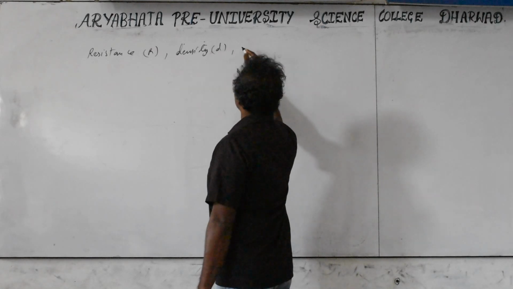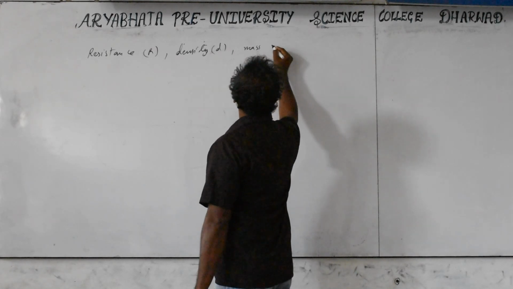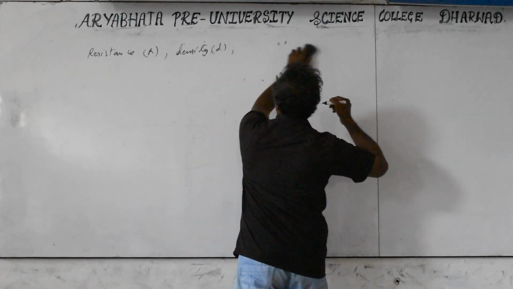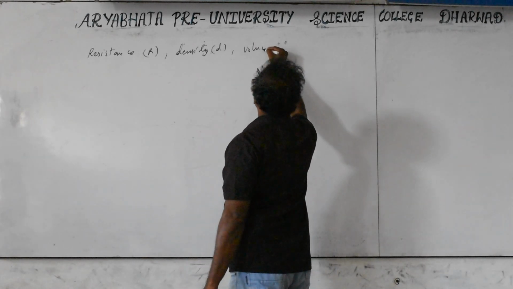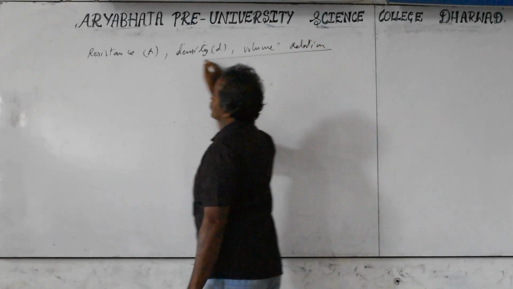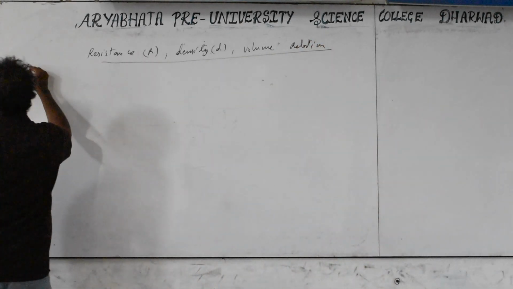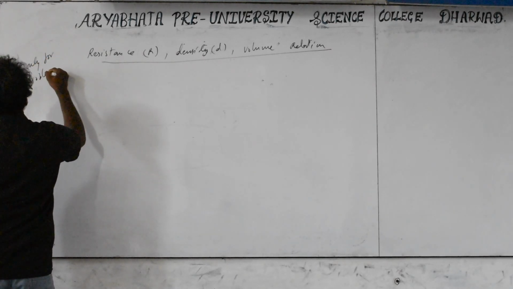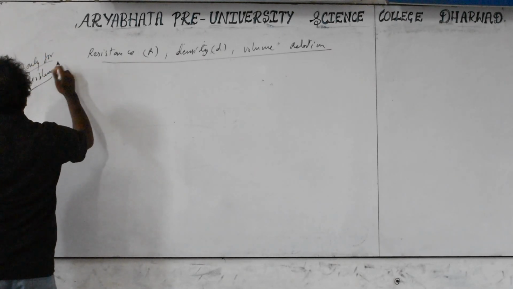Resistance, density, mass relations, and even volume also we can take. This relation is very important for the problems, for competitive exams also, and theory exams also.